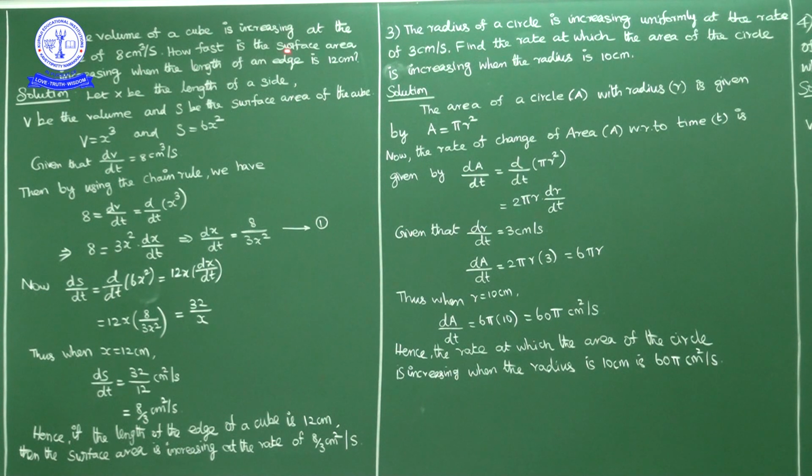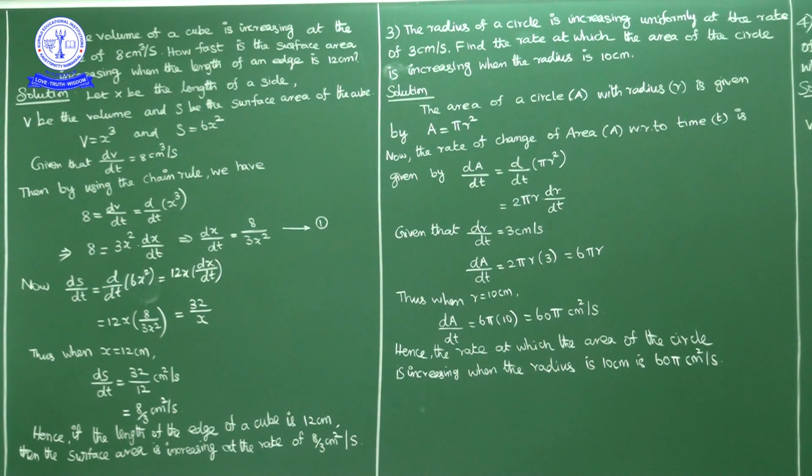How fast is the surface area increasing? So we have to find dS by dt, when length of edge is 12 centimeter. Suppose if you consider length of edge of a cube is x, when x is equal to 12, what is dS by dt? That is the question. When x is equal to 12 centimeter, what is dS by dt?